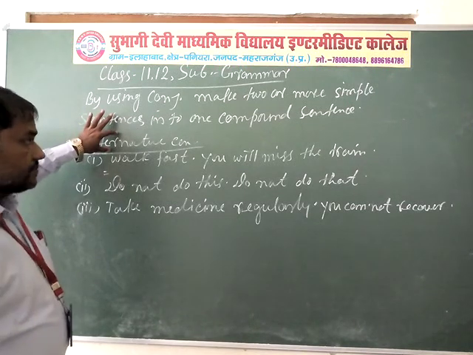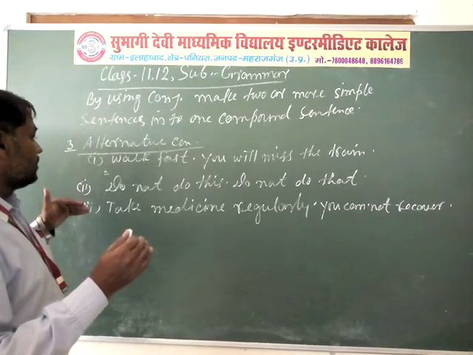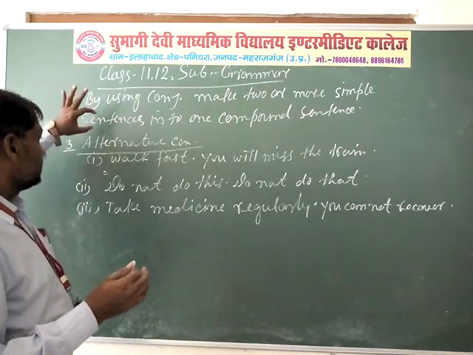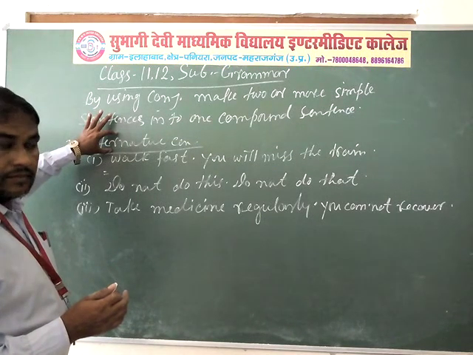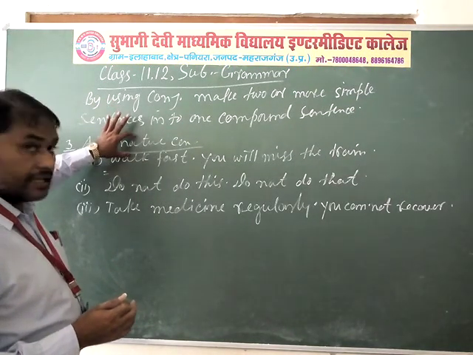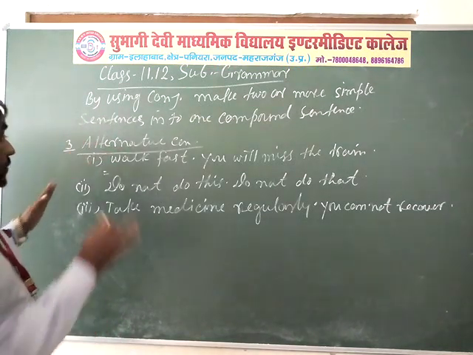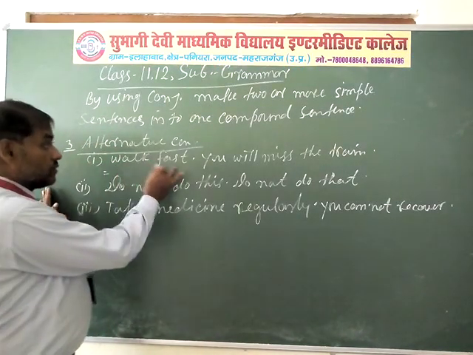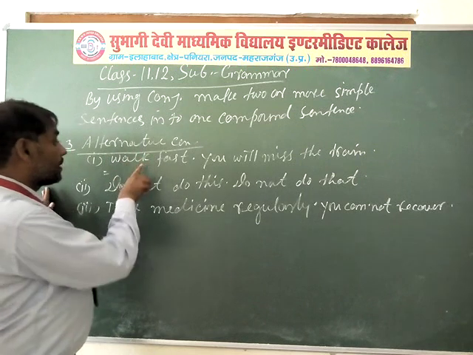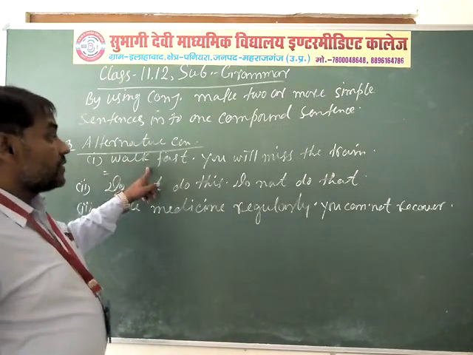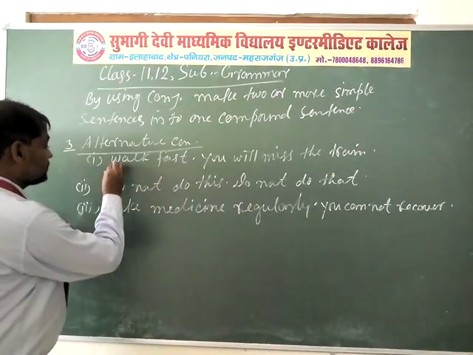Alternative conjunction means विकल्प in Hindi. Alternate means विकल्प. By the use of alternative conjunction, you make one compound sentence by joining two or more simple sentences.